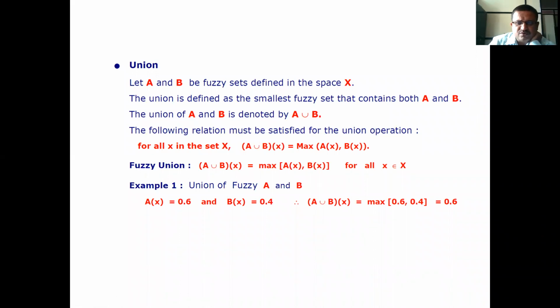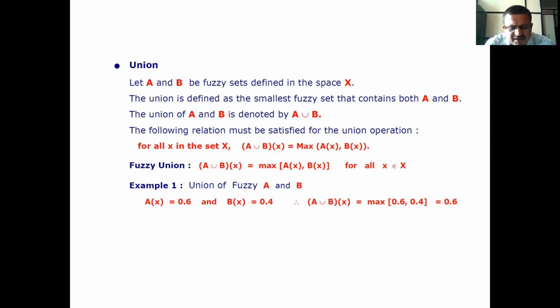Now the next operation is union. Union means combining the things. Let A and B be fuzzy sets defined in the space X. The union is defined as the smallest fuzzy set that contains both A and B. The union of A and B is denoted by A union B. The following relation must be satisfied for the union operation: for all small x in the set capital X, A union B of x is equal to the maximum of A(x), B(x).